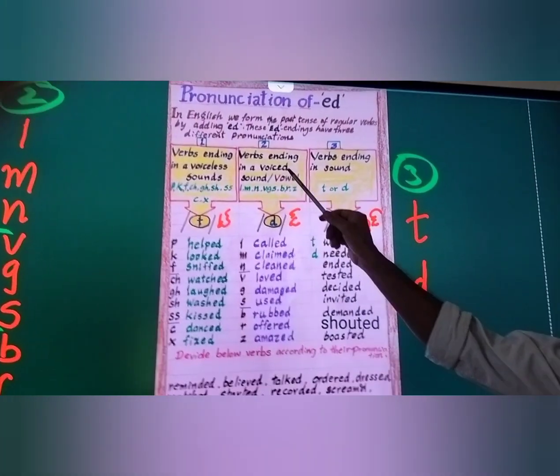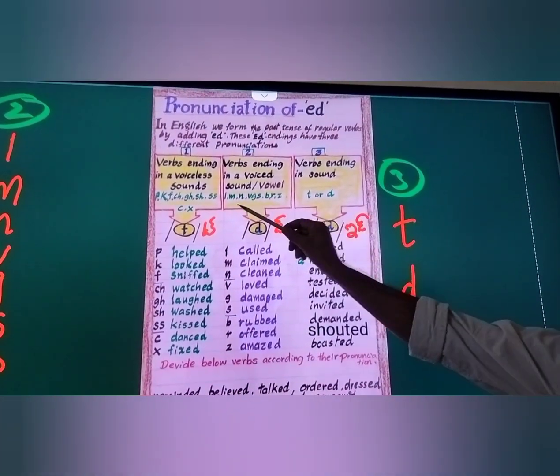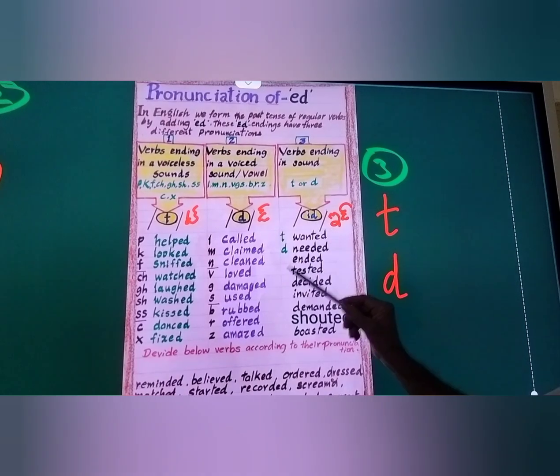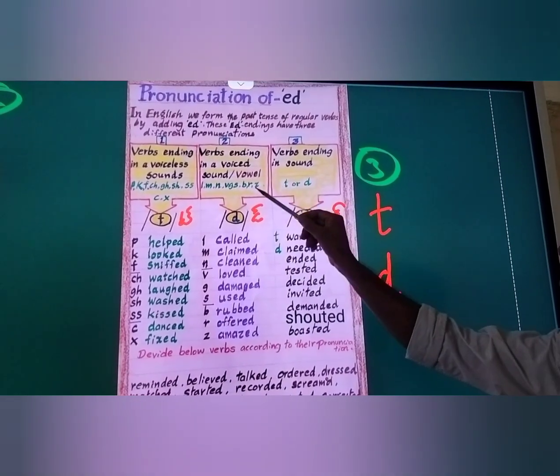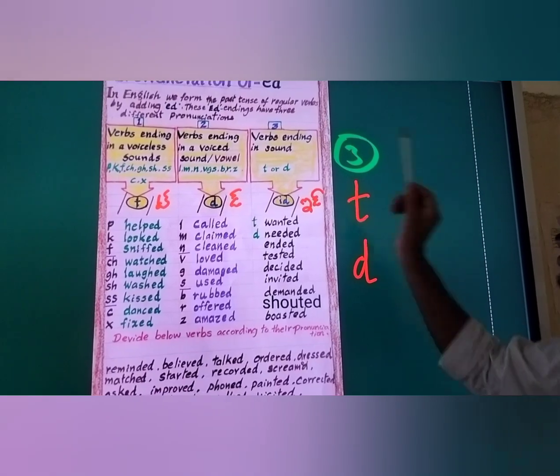And the second one is verbs ending in a voiced sound or vowel: L, M, N, V, G, Z, B, R, J. Third type is verbs ending in the sound T or D only.